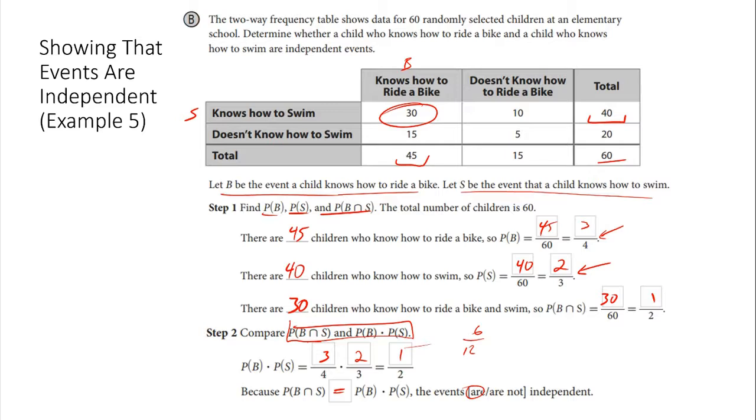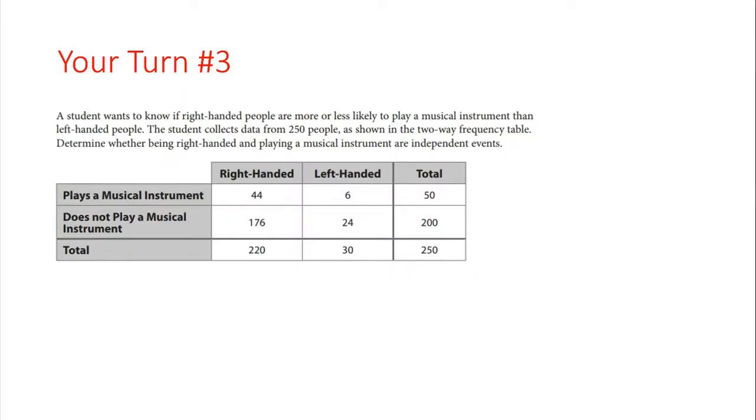All right. So let's see. Number 3, same concept as before. Look at your sample space. Let's see what events they're talking about. A student wants to know if right-handed people are more likely to play a musical instrument than left-handed people. Okay, that's interesting to note. Again, data collection is out of 250 people. Determine whether right-handed and playing musical instruments are independent events. So we're trying to figure out if being right-handed even matters when playing musical instruments.